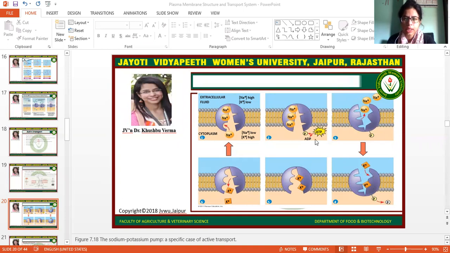Then this phosphate group, which was already bound, will be released. When it is released, the carrier protein conformation changes again, and the mouth will open inside the cell towards the cytoplasm, and now these two potassium ions will be released into the cytoplasm. So that's how a carrier protein works in an active transportation process.